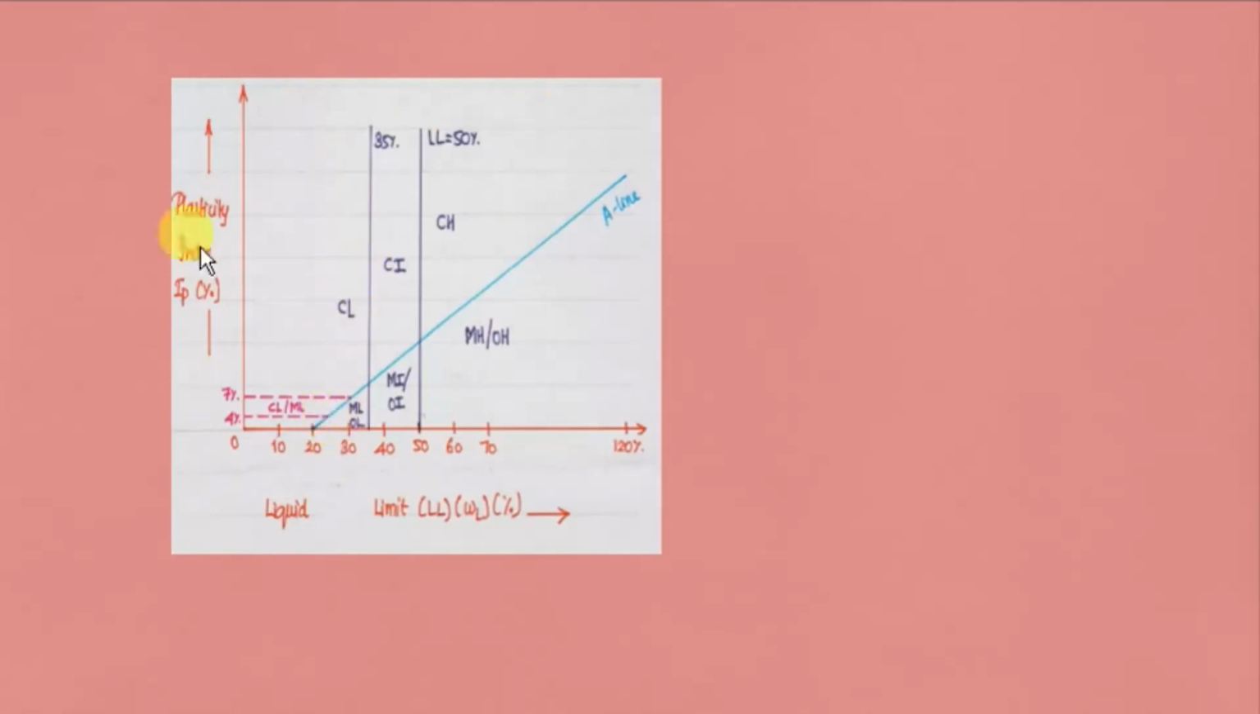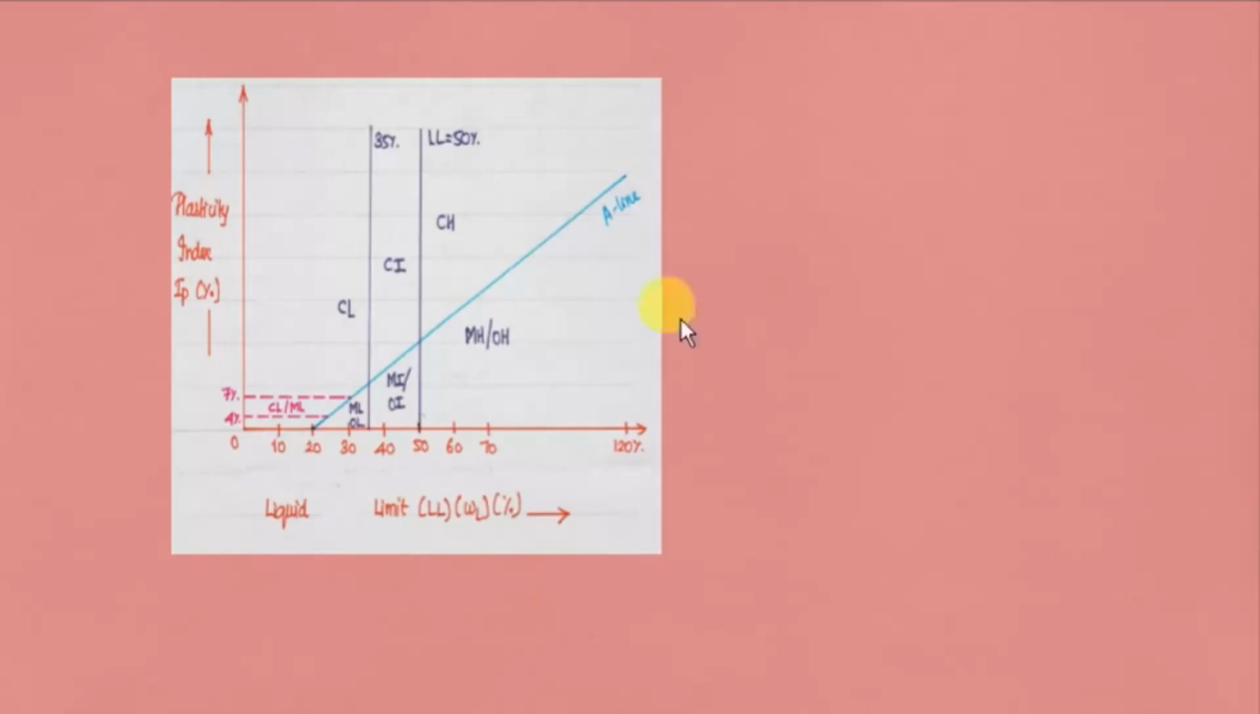So having drawn this, we can find the equation of this line as 0.73 into (WL minus 20%). Once given in the question, we can also find IP using the data given in the question and locate IP either below A line or above A line. When the value is below A line, it is generally silt, and when it is above A line, it is said to be clay. And also we can see that from 4% to 7% of IP, it is a mixture of CL and ML.